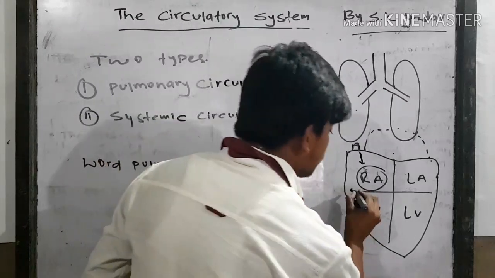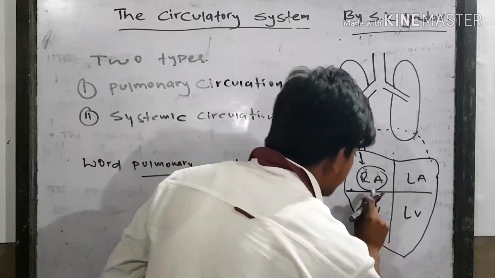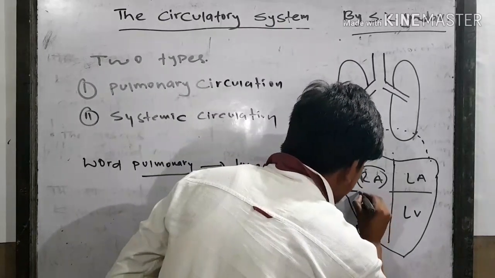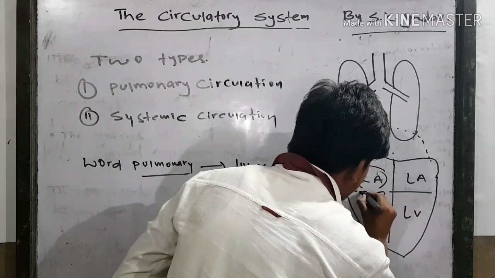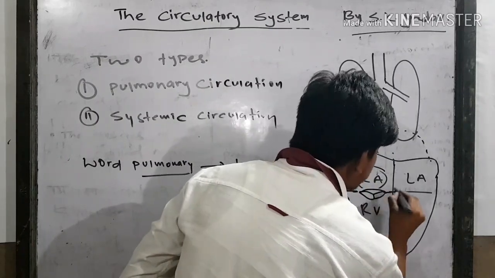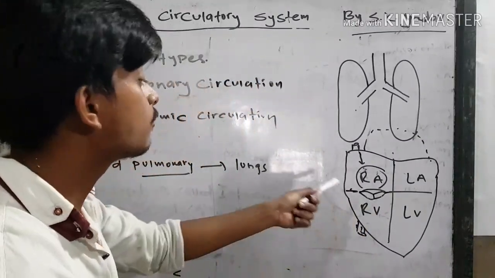So the blood from the right auricle goes to the right ventricle. Here a valve is present, having 3 cusps, 1, 2 and 3. 3 cusps, known as tricuspid.